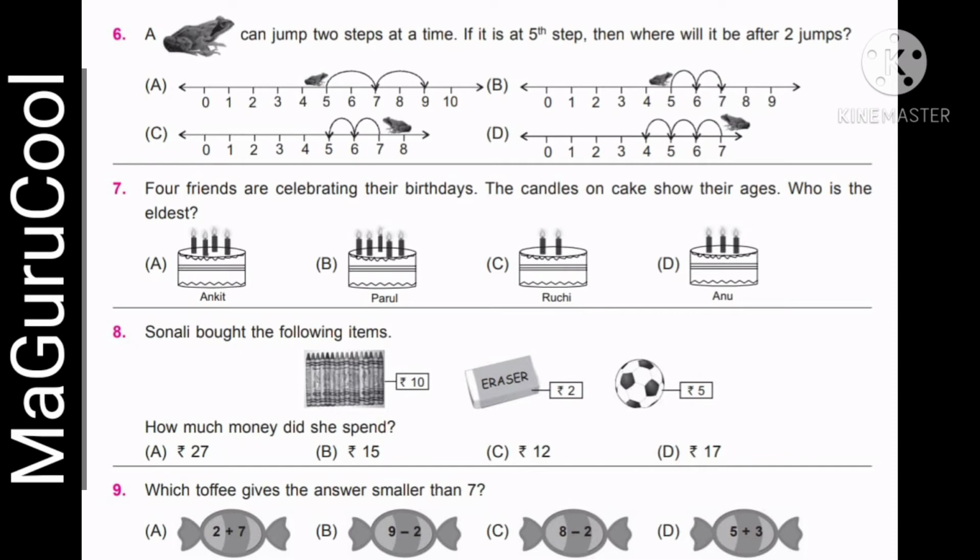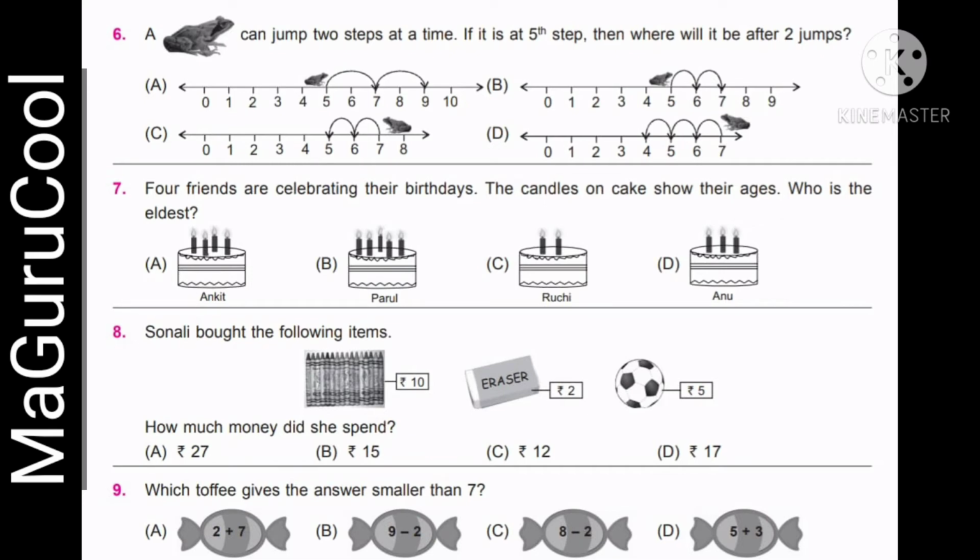The 8th question has, Sonali bought the following items. They just have to do simple addition. 10, 2 and 5. This can be done with the matchstick method or simple addition method. You can again type simple addition in the Ma Gurukul videos to find the teaching method for this.